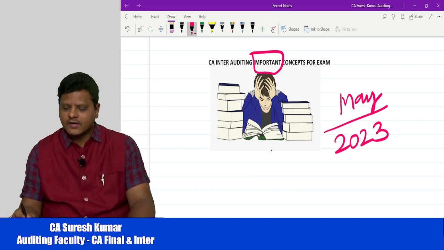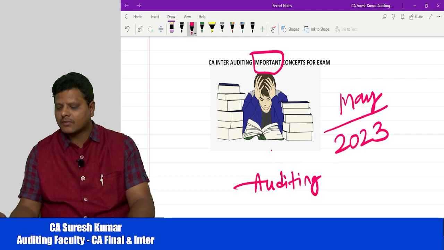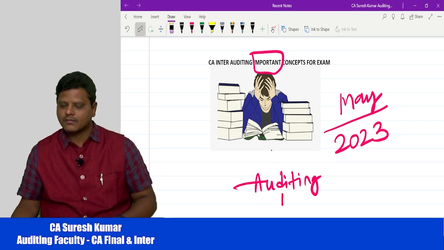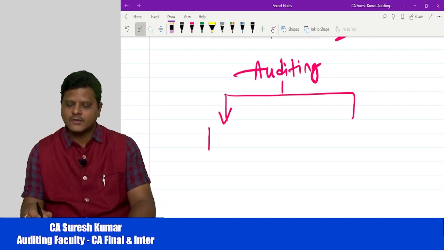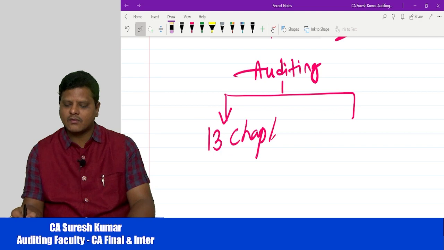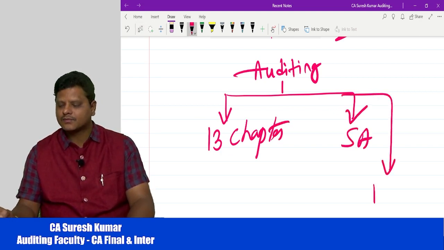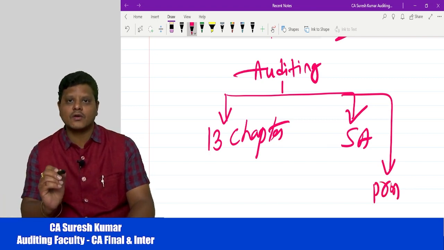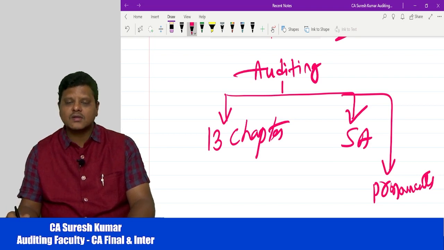As far as the auditing paper is concerned, you have around 13 chapters, and at the same time you have standards on auditing, and also auditing pronouncements. I would like to cover all the areas and give the important topics for your examination, including pronouncements.